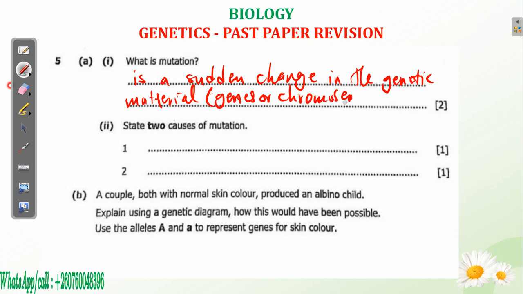And you know that genes and chromosomes are the two things that are capable of carrying your inherited information from one generation to the next. Now, if it's changed, what happens? So it's a sudden change in the genetic material, and this genetic material can be genes or chromosomes of an organism. Then you get that mark.